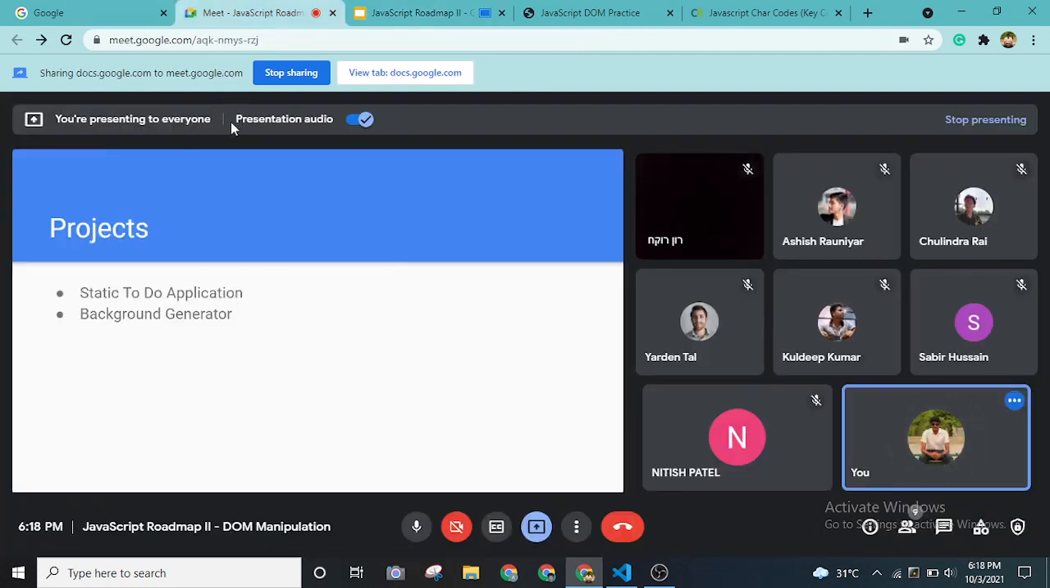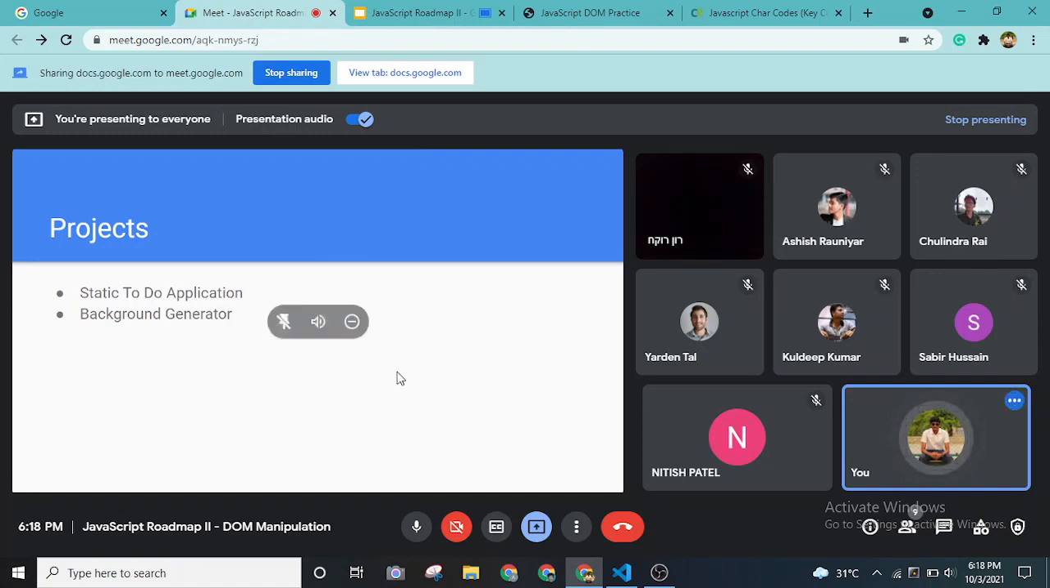So now we are completely moving on to the coding section. We'll be focusing on 2 projects, the first a static to-do application. It is static because we won't be saving it in a database or using a backend at all, just the front end, just HTML, CSS and JavaScript. I will also be showing you an interesting project called background generator. When I was a student learning web development, these are the 2 projects I built through tutorials and courses, and they are really good examples of how you can manipulate the DOM. So I'll be teaching you that.